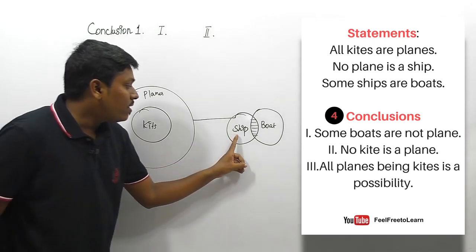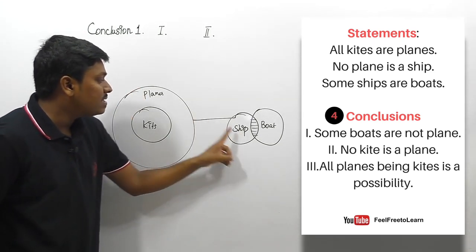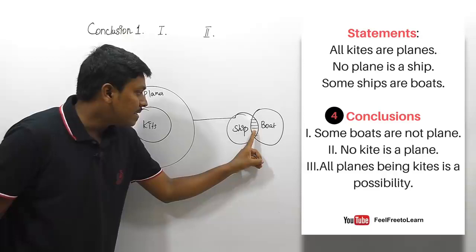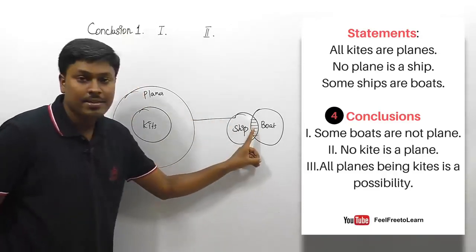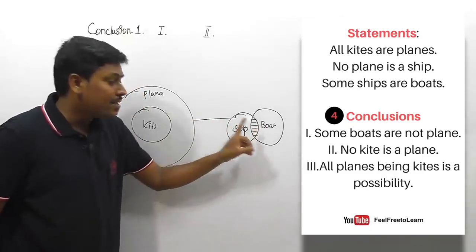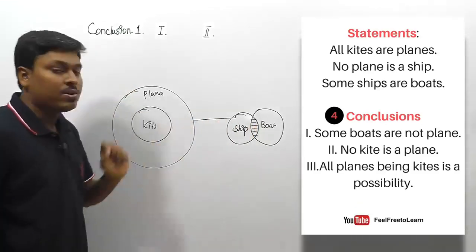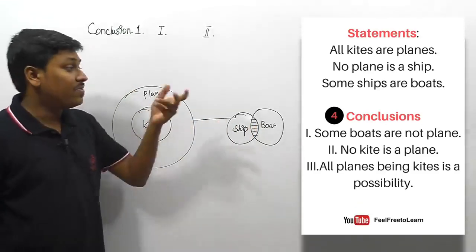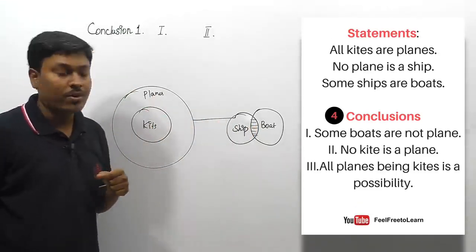Why? Because we already know that there is no possibility of connecting ship and plane, and we can surely say that this region cannot be connected to the plane. So they are clearly saying that some boats are not planes, which is exactly correct. So finally we can say that conclusion number 1 follows, right?